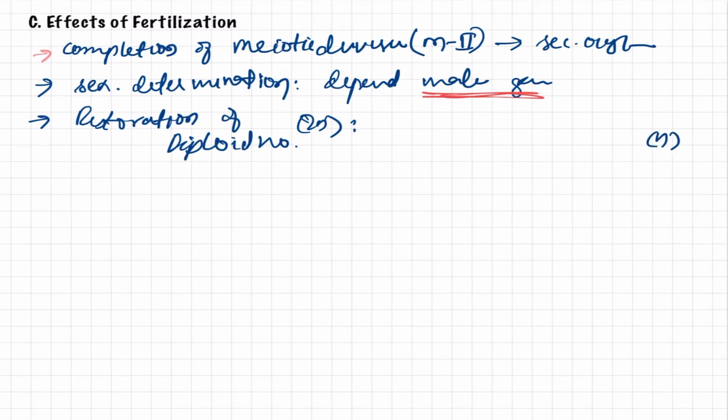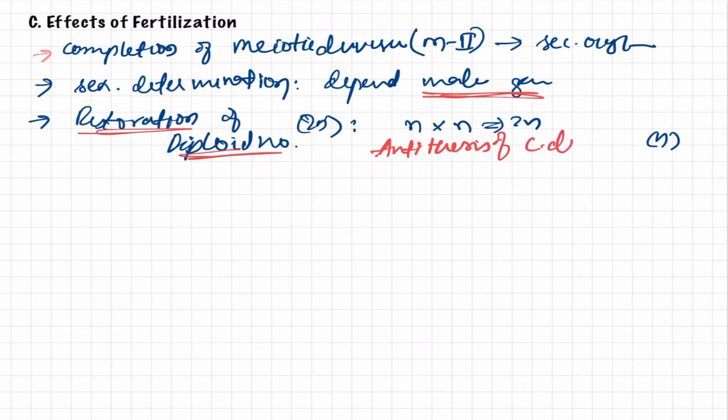But now after the fusion of n and n, that leads to 2n. That is the reason why this process restores the diploid number, and fertilization is also called the antithesis of cell division.